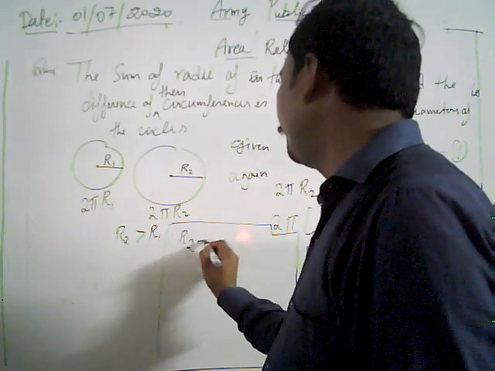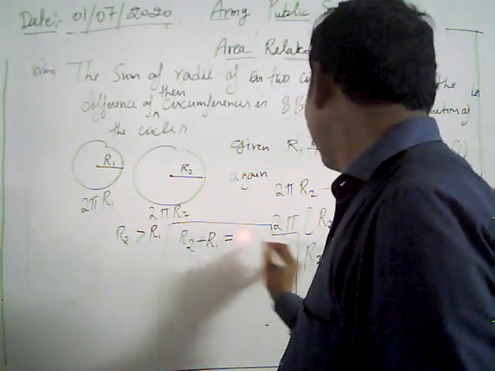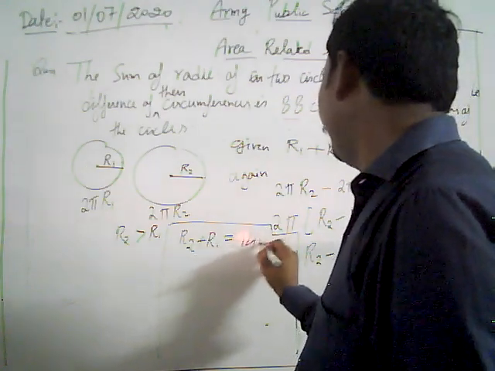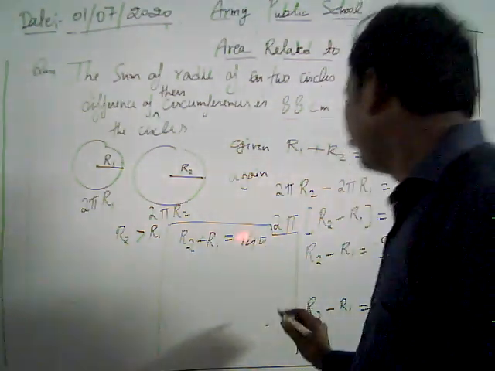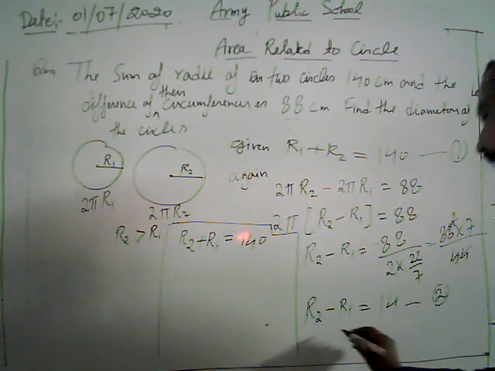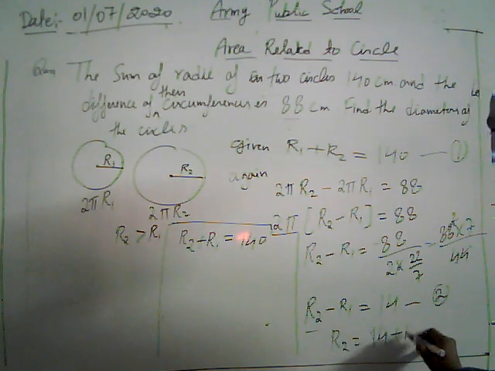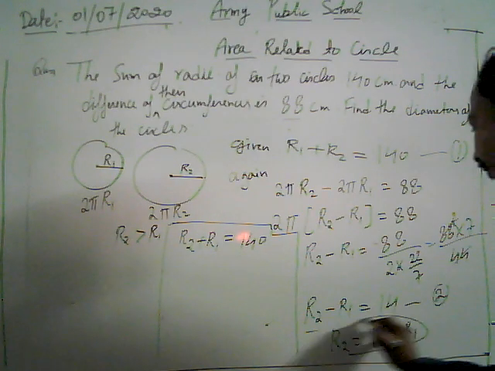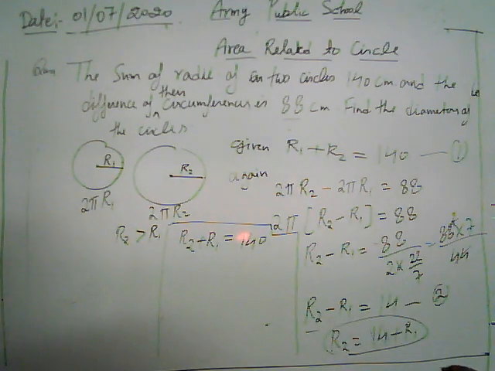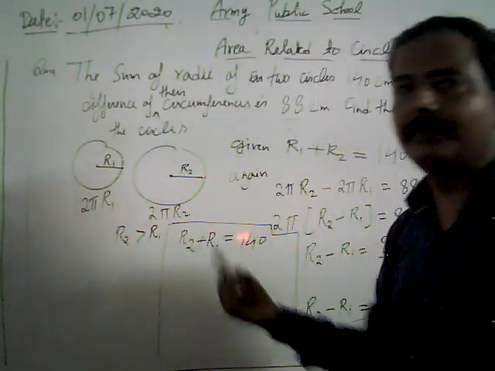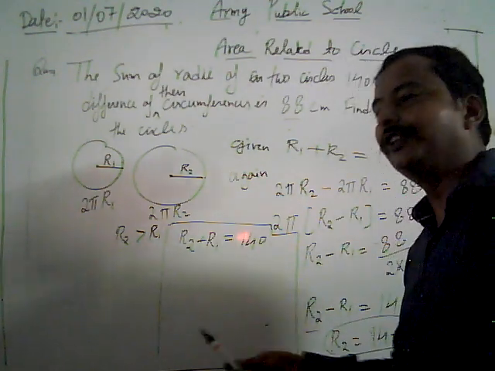We have r2 plus r1 is equal to 140. From here, the value of r2 is 14 plus r1. Otherwise, all of you are aware of the elimination method, because I already taught you linear equations in two variables.